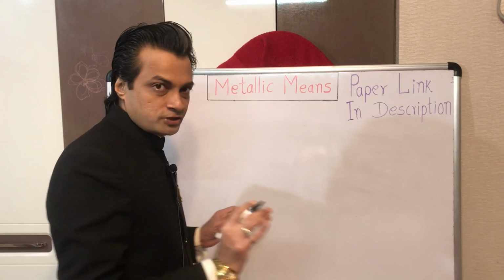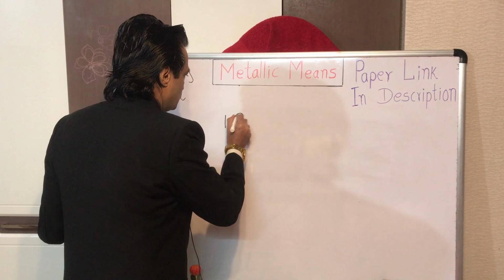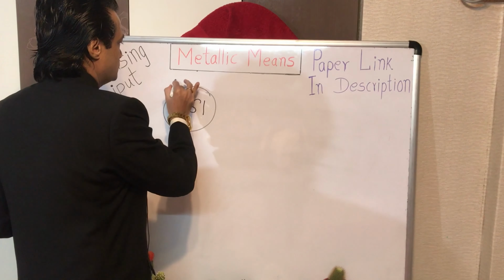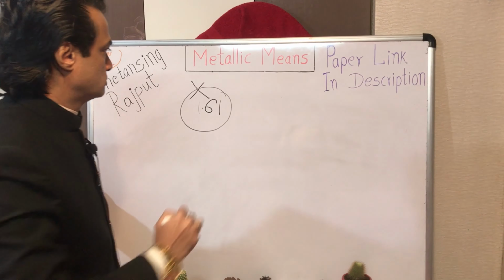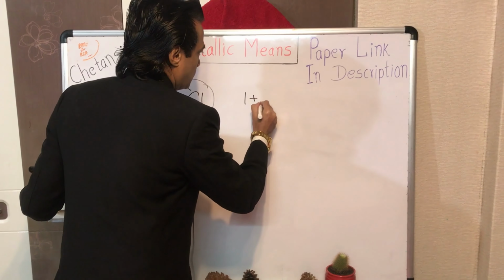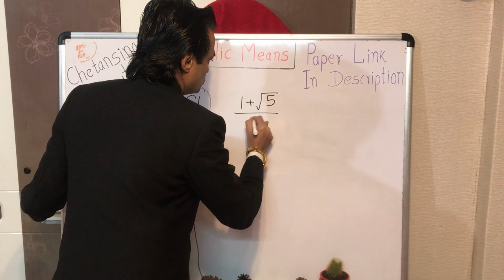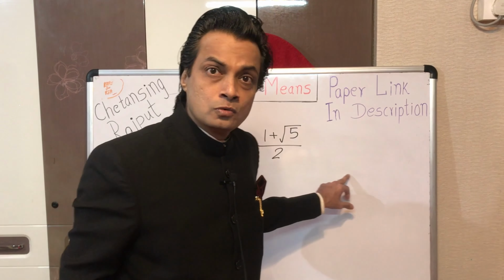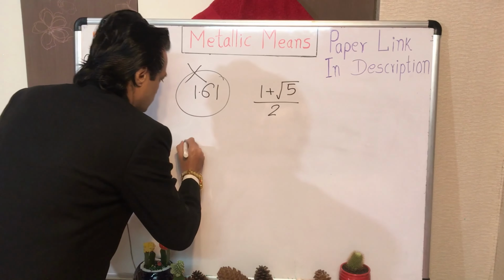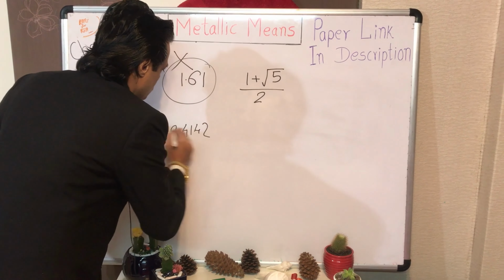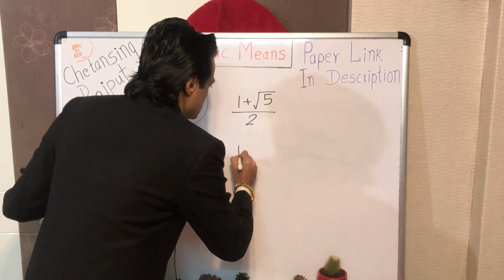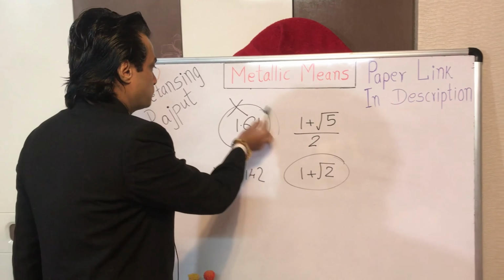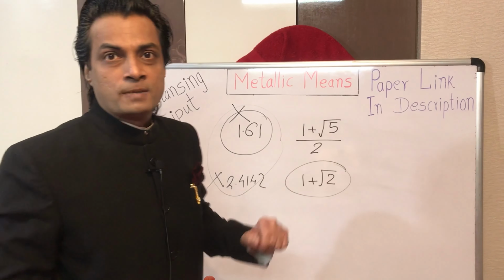All I want to say is that this value here, which we try to approximate as 1.61 and something, this value is not the golden ratio. This value here, 1 plus square root of 5 upon 2, is the precise golden ratio, precise up to infinite decimal places. This value, 2.4142, is not the silver ratio. This value here is the precise silver ratio. These are wishful thinkings. This is pure mathematics.